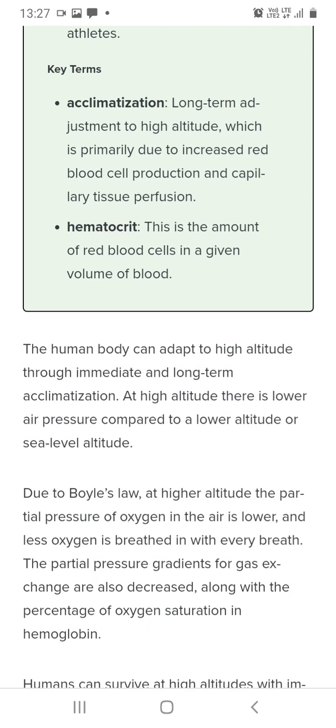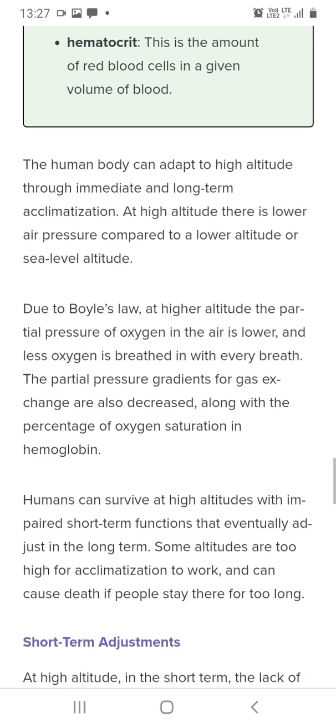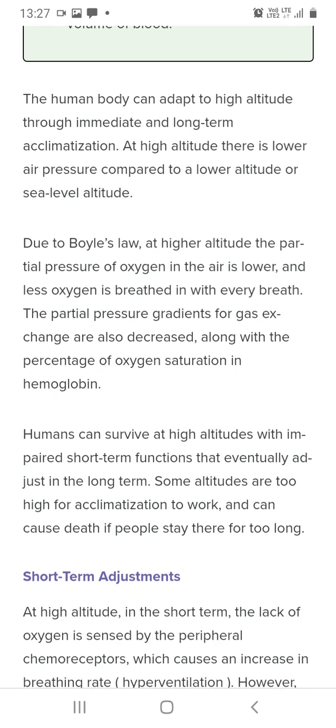The human body can adapt at high altitude by immediate and long-term acclimatization. The partial pressure of oxygen at high altitude is less. Less oxygen is breathed in every breath. The partial pressure gradient for gas exchange is also decreased, along with the percentage of oxygen saturation in hemoglobin.